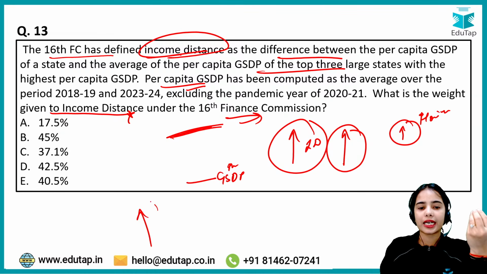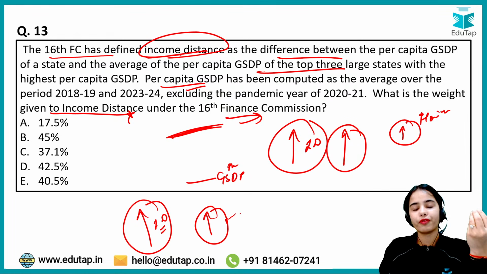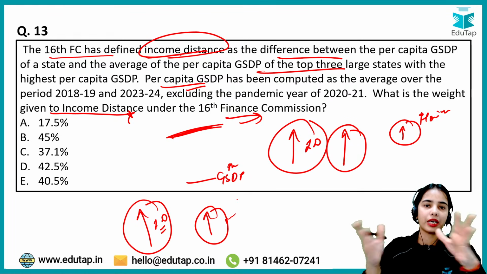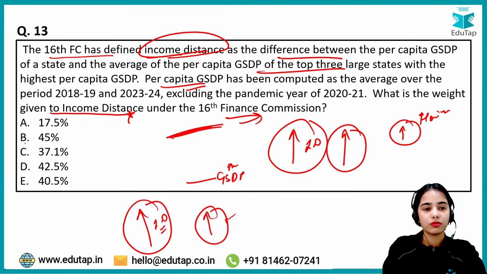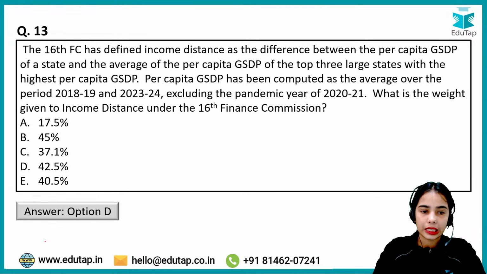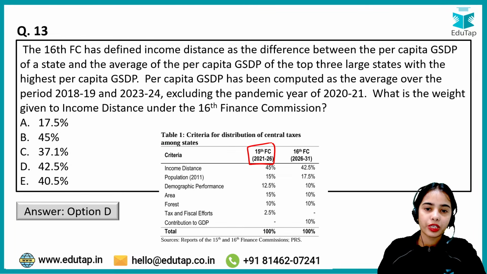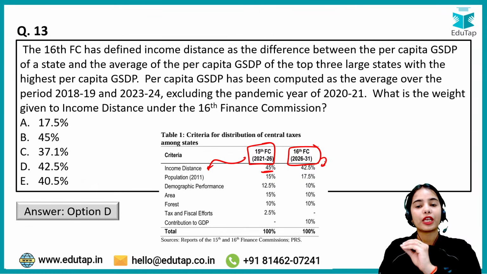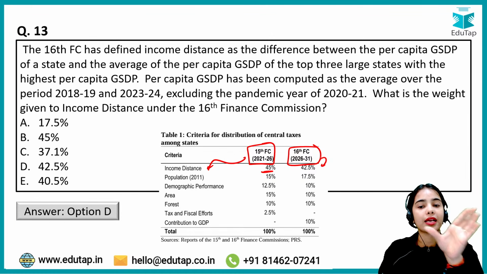Okay, so the states that have larger income difference, they will get larger portion from the net proceeds of taxes. So here 42.5% as per the 16th Finance Commission, the income distance is given the weightage of 42.5%. So the right answer here is D. Remember this, that in the 15th Finance Commission, the income distance had the weightage of 45%, but under the 16th Finance Commission, the income distance has the weight of 42.5%. This is something that has been changed, and that's why it is important. That's why you have to keep in mind.